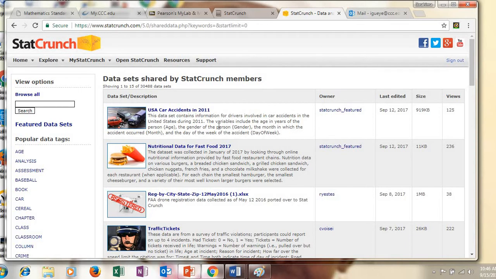And as you can see, those are qualitative data, so not quantitative data. I mean, age is, well, you can say that age is quantitative data, but gender is definitely qualitative data because you are either male or female. Months are qualitative data because that's January to December, and the day of weeks are definitely qualitative data because it goes from Sunday to Saturday.